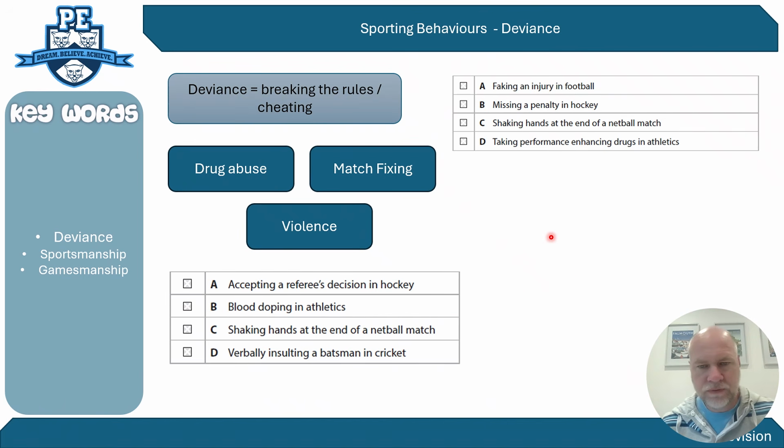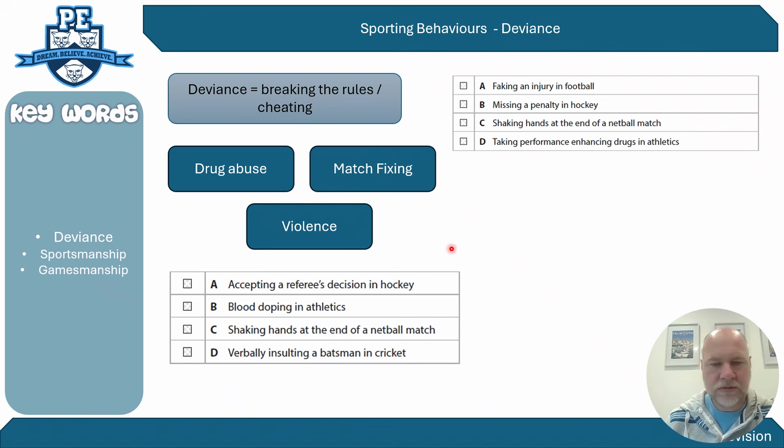Starting off with, what is deviance as the definition, and it's up here on the screen. It's when you're breaking the rules or cheating. So when you're not following the rules of the game and you're cheating, and that would be the AO1 point, and AO2 would be your examples. So things like drug abuse, match fixing, and violence or fouling of players, etc. Now there are 3 simple examples, and then I've put on 2 multiple choice type questions which ask which one of these is deviance, and you can work it out through a process of elimination.